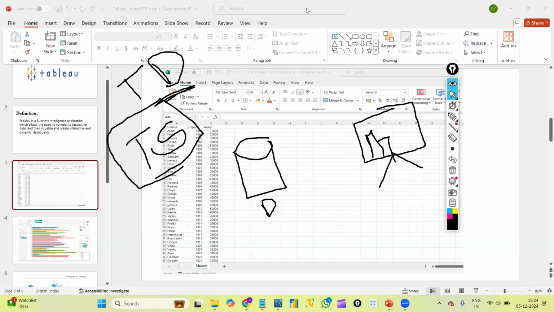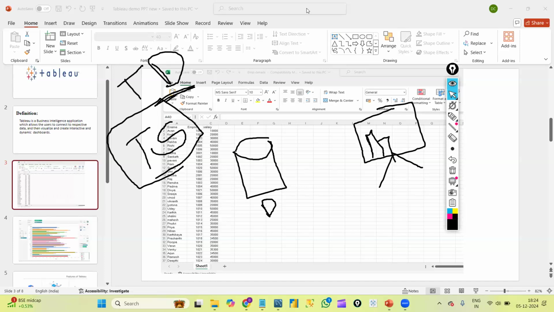Regarding the difference between Power BI and Tableau, both have graphical representation. Of course, these are two different tools. Whatever work we do at the end product, whatever dashboards we create, the same dashboard can be created using Power BI as well as Tableau. Just two different tools, the concept is same. Almost 80 to 90% of the functionality is also same. There will be some differences in the way we work.